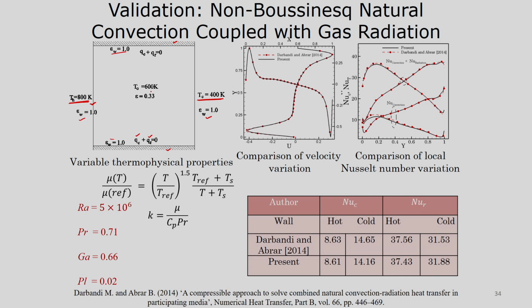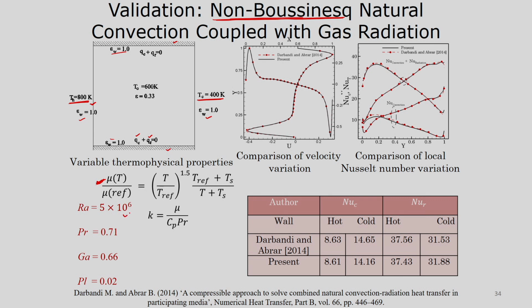Radiation is taking place, natural convection is also taking place, but the Boussinesq approximation is not valid, so we have taken a non-Boussinesq approximation. The properties are also functions of temperature, so variable properties are also solved.